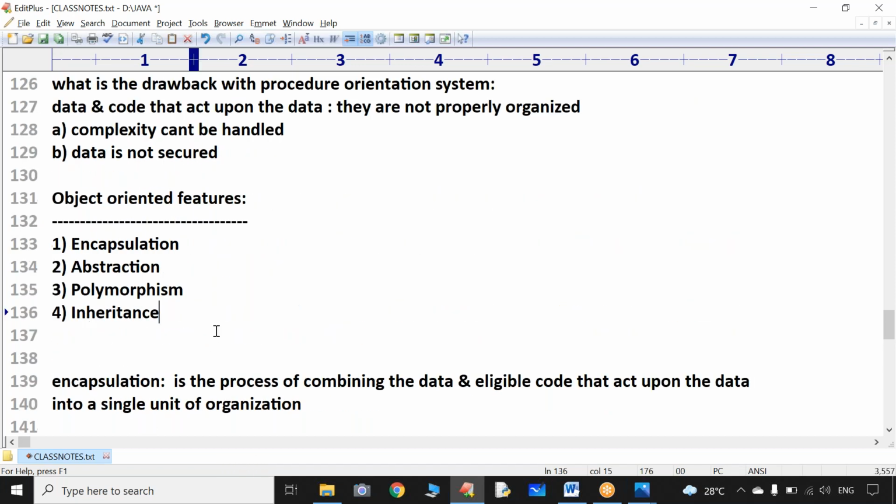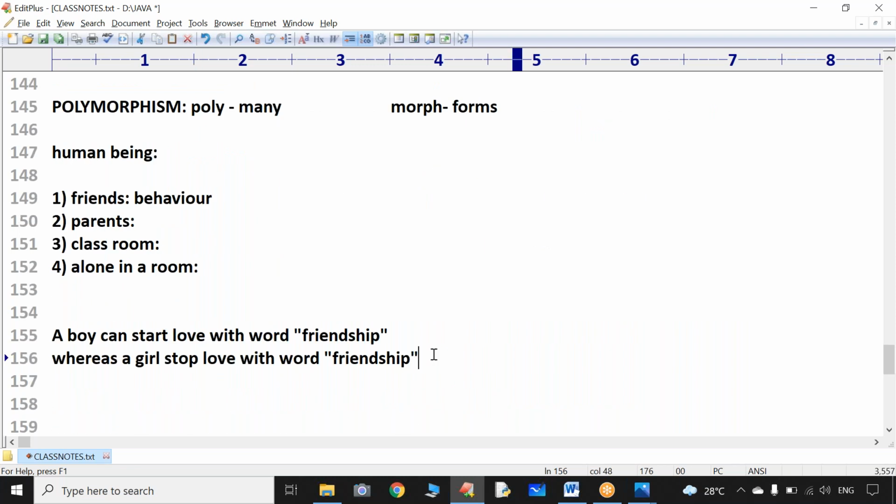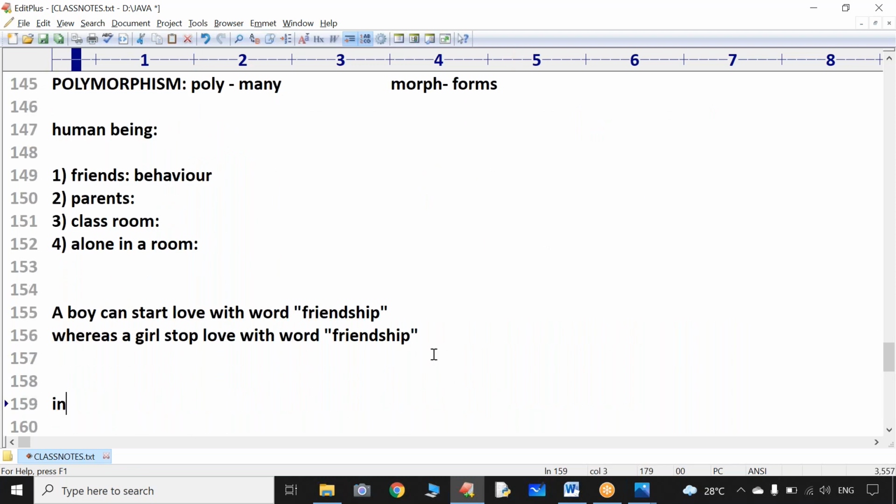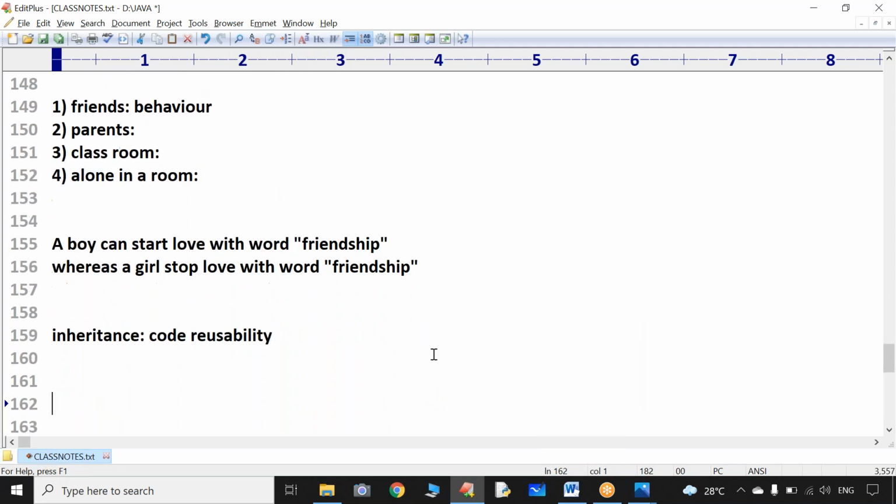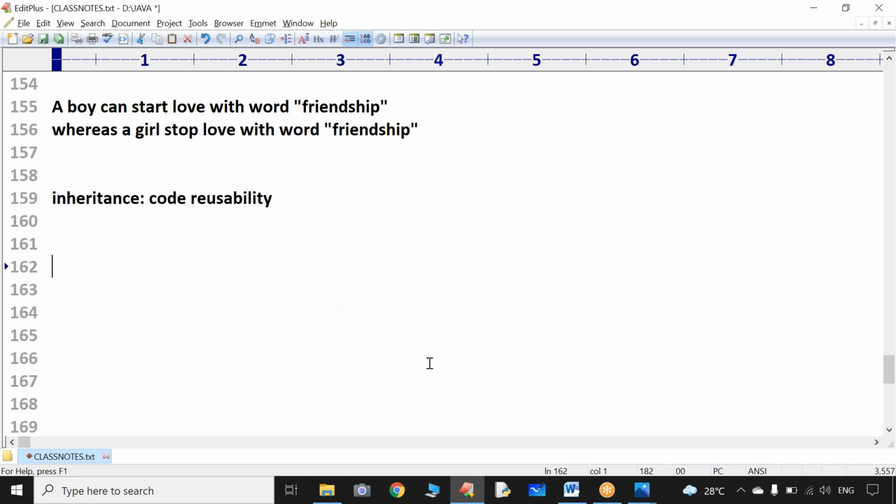Sir, what is that? Inheritance. With inheritance, we are going to get code reusability. Sir, what is code reusability? What are the types of inheritance? Everything we are going to study in our coming sessions. So with inheritance, we are going to get one beautiful feature called code reusability.